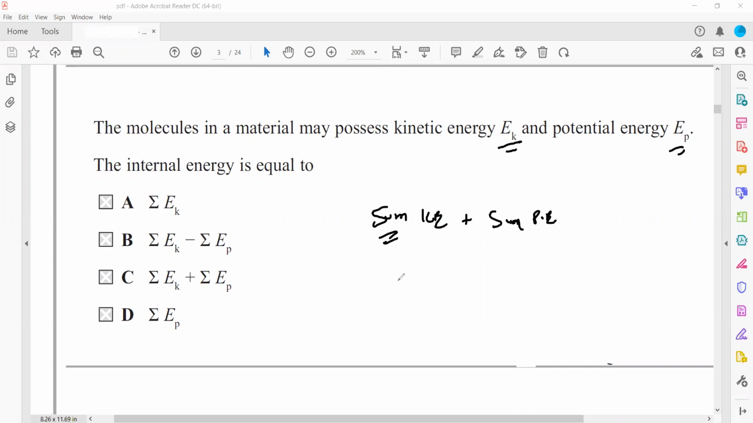internal energy. How do we represent a sum? That is sigma. Kinetic energy Ek plus, the sum is denoted by sigma, and potential energy is Ep. So C should be the right answer for this.